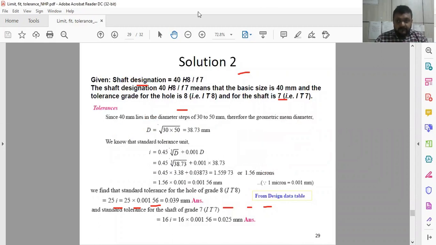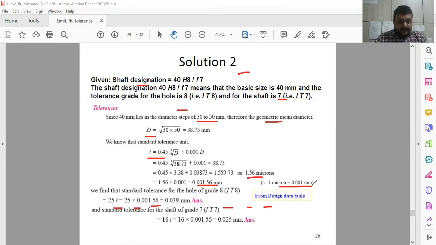First of all, you have to find the geometric mean diameter. Since 40 mm is given, and 40 mm lies in the step of 30 to 50, we first find the geometric mean diameter, and from it the standard tolerance unit I. This is the equation to follow for finding I in microns, converted into mm by taking 1 micron equal to 0.001 mm.